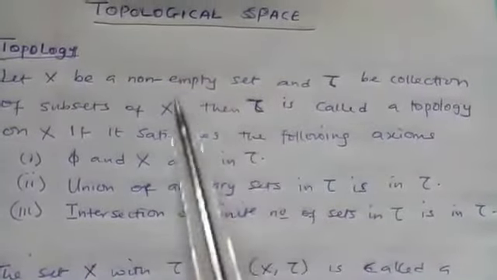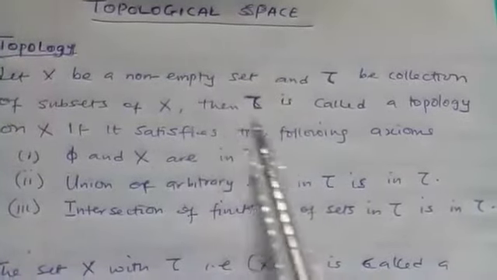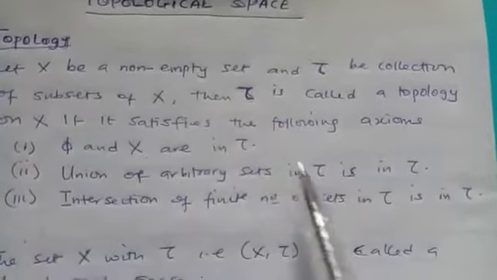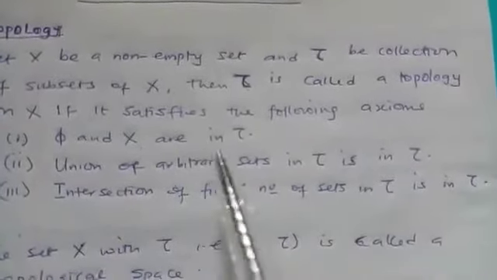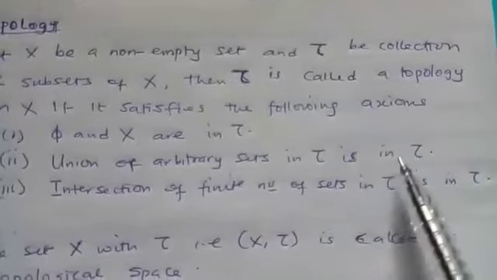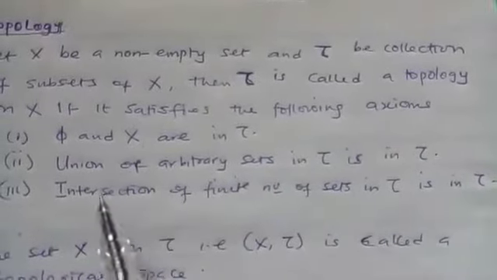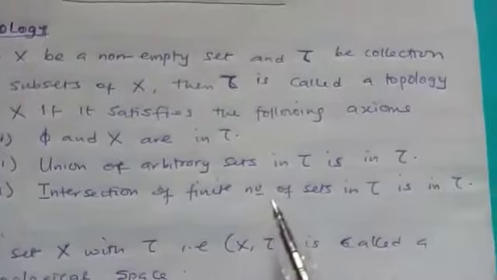So if you find the union of all the sets there, or you pick any sets and find the union, if at the end of the day our answer is still in tau, that is what this means. And also for intersection too, if you pick